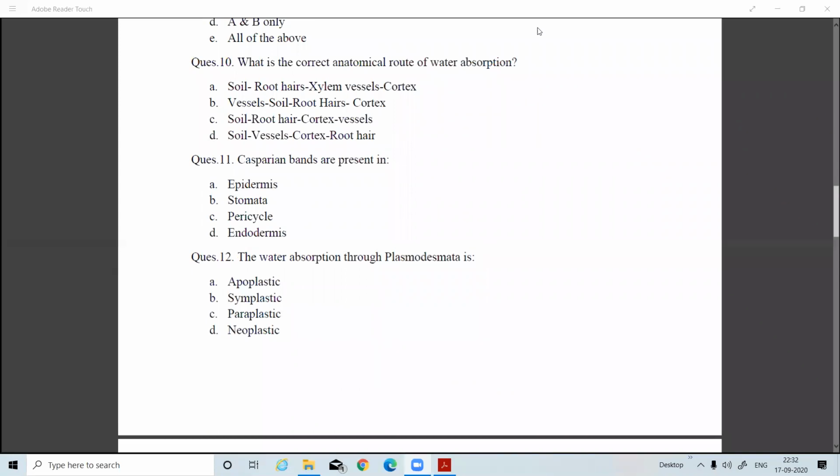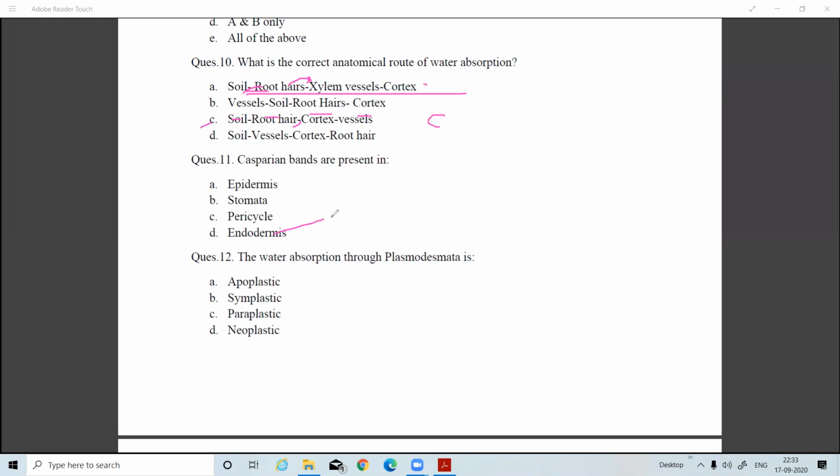There I have asked about the route of water absorption, the anatomical route. Firstly the water lies in the soil, then root hairs, then cortex, then vessels. In between them there are many links, like before the cortex and after the root hair there is the epidermis. But according to hierarchical order, the soil transfers water to root hairs, but the root hairs do not transfer water directly to xylem, and then to cortex. So all these orders are wrong other than C. So the answer will be C.